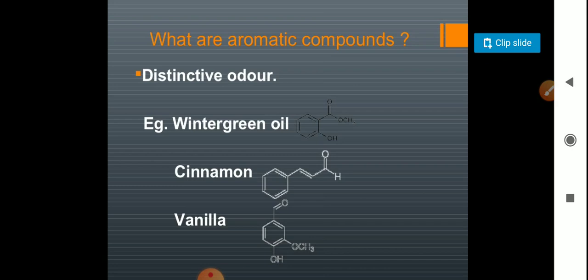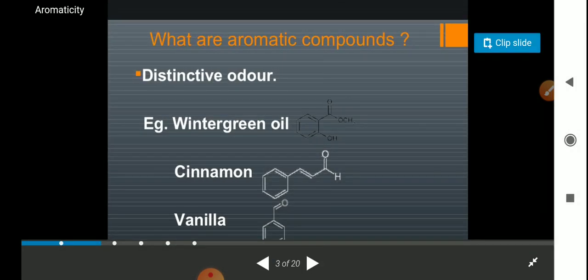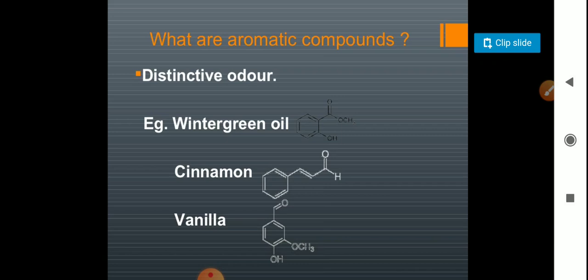So, today in my class, we want to discuss aromaticity.